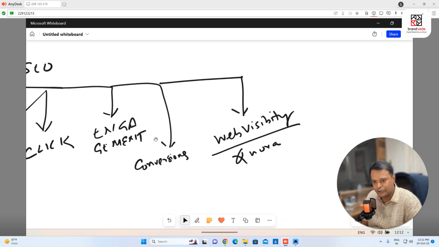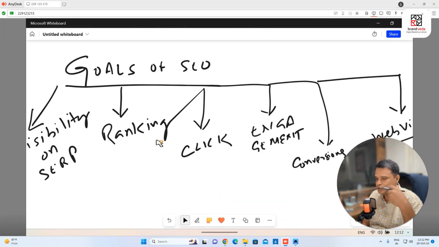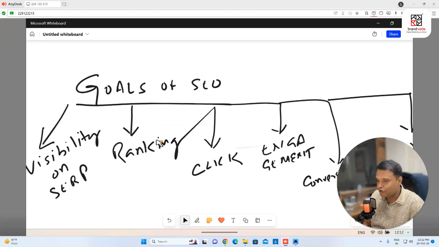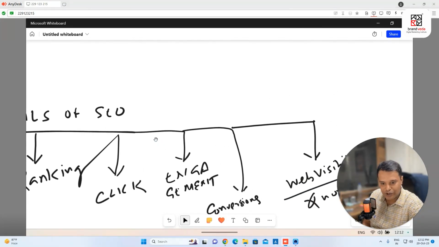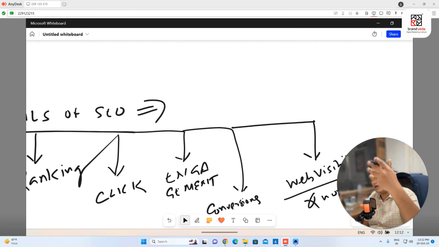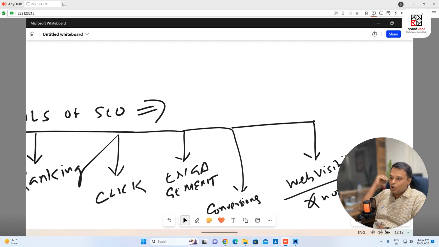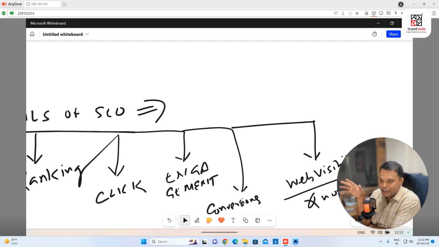So just note it down: these are all my top goals of search engine optimization, and why I want to do it. If you are good with search engine optimization, you'll also do very good positioning of your brand. Your brand looks good on the search engine, and when it looks good, people think this person is an expert or this brand is good because Google is suggesting us. So positioning is very nice.